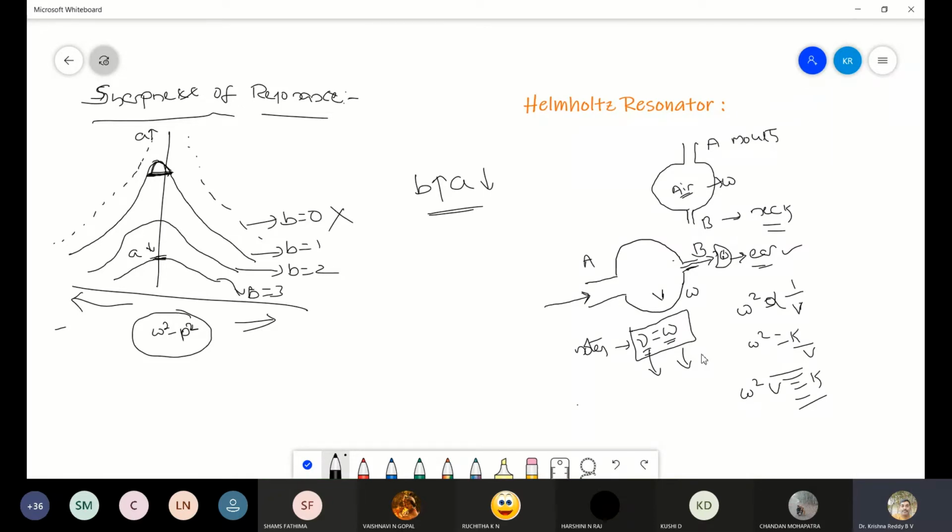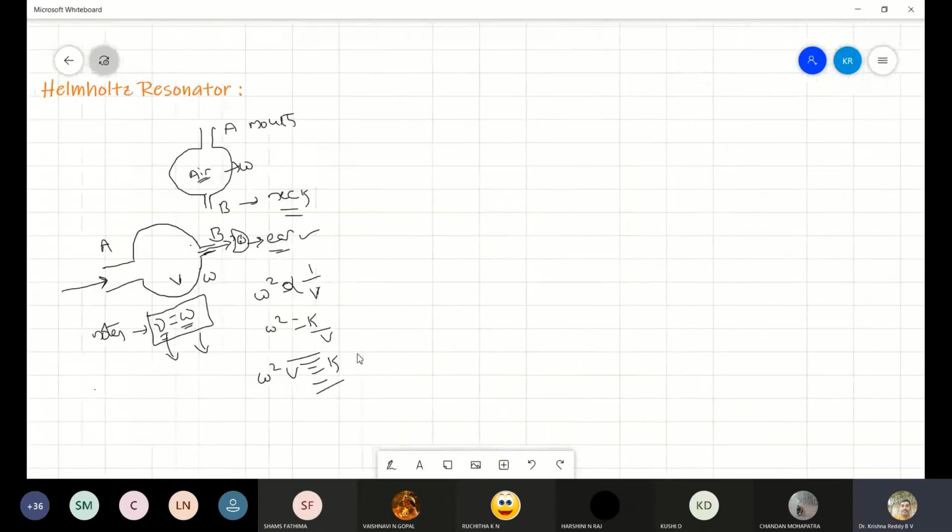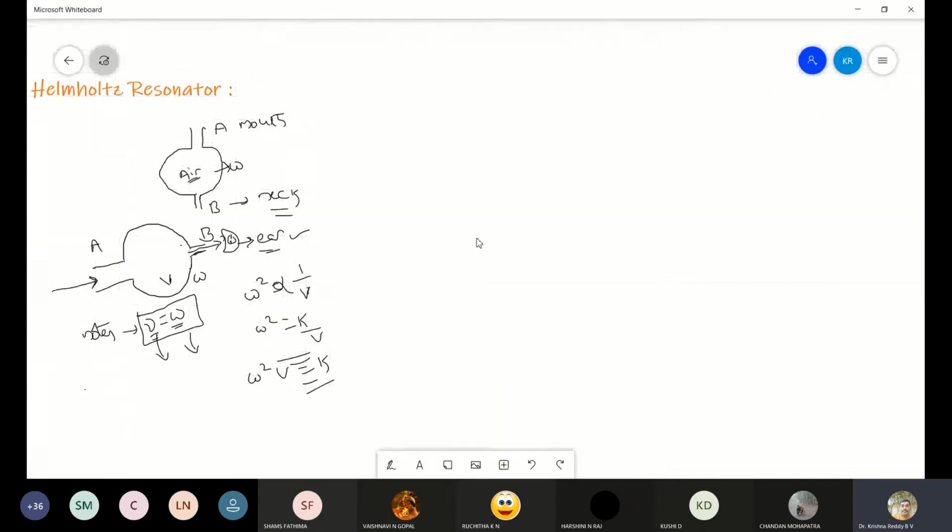Okay, so this is the Helmholtz resonator, and if people have studied phasors also, let me give a brief description of the phasors. Once we go back to the offline classes, at that time we'll discuss these phasors again. Anyhow, we have time, so let me give a brief description about the phasors.